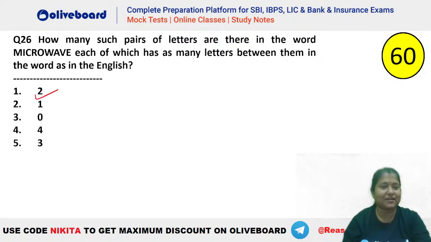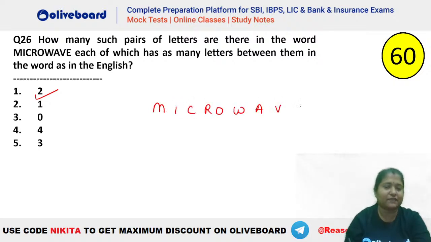Okay, let's check, right? So how many pairs of letters are there in this particular word when we try it from either of the sides? So this is the word microwave. W-A-V-E, right? Option 2, 1. Okay, I'm so sorry. Option 2, 1. Okay, let's check, right? So this is 13, this is 9, this is 3, this is 18, this is 15, this is 23, this is 1, this is 22, and this is your 5, right?